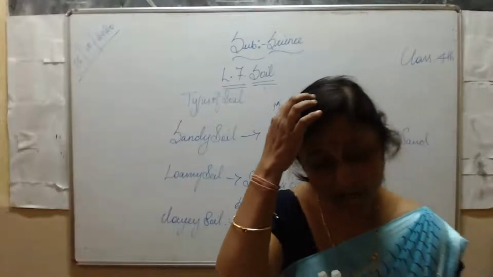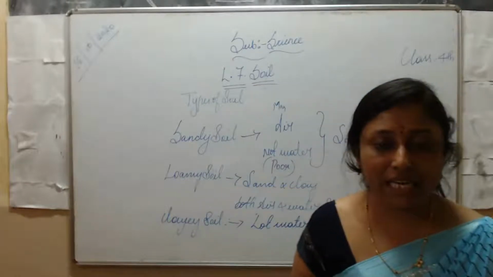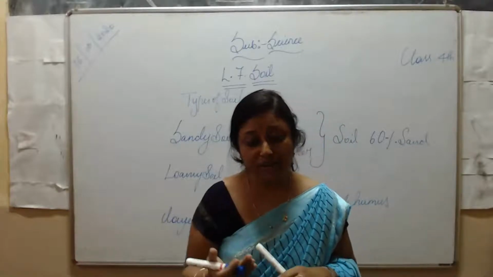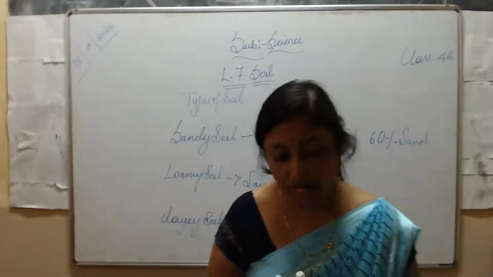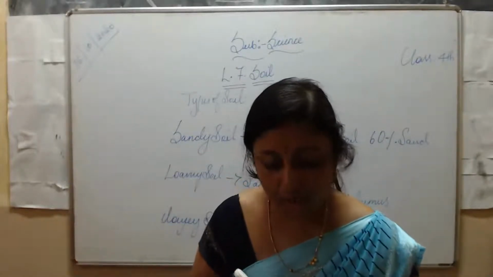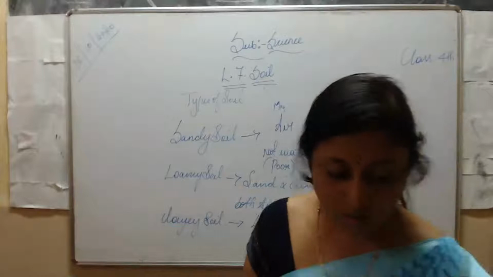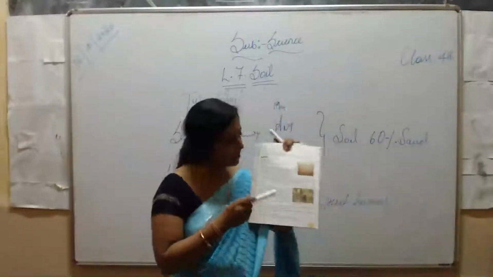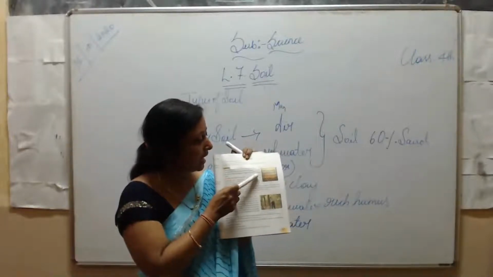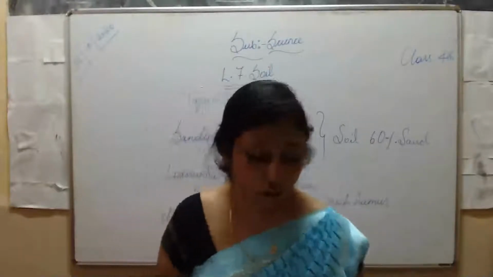Then on the surface of the water, we can see the humus and loamy soil. Note the different heights of these layers depending upon the particular type of soil sample. Soil is composed of many things: stones, then sand, then clay, and loamy soil and humus. You can see the picture in your textbook.